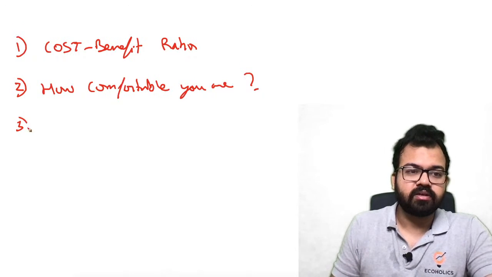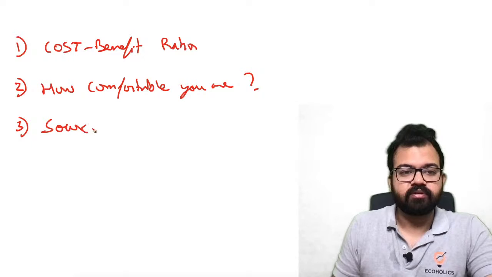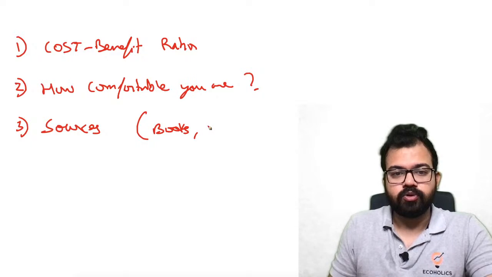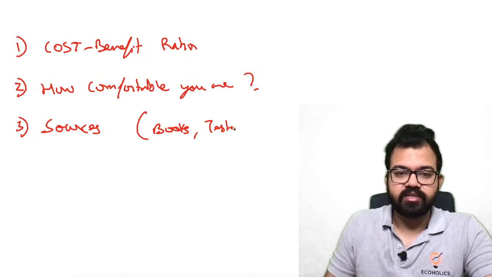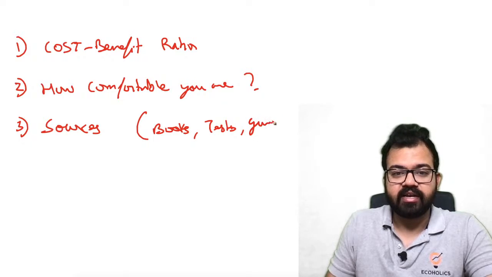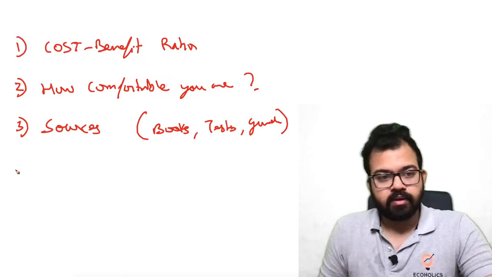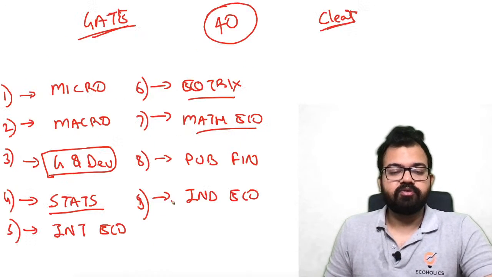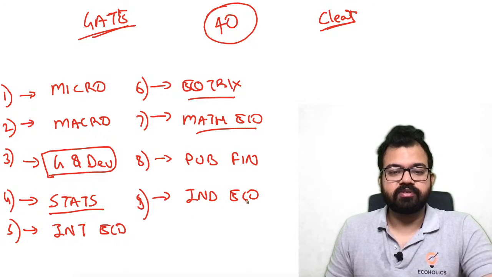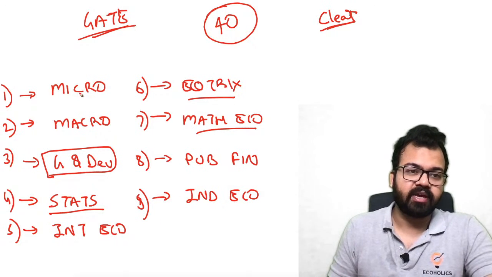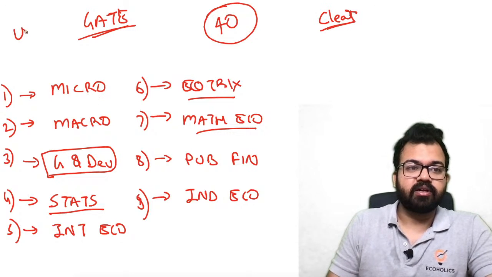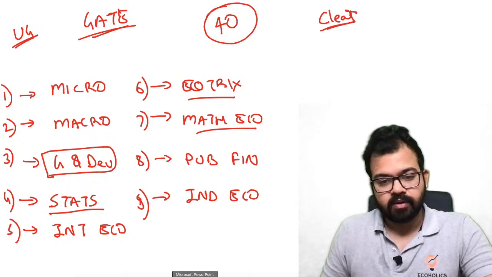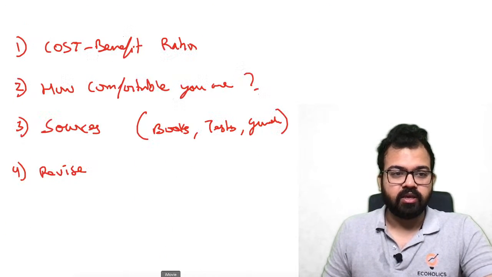The third thing is, what are the sources you have? It means sources for practice. Do you have books? Do you have test series or practice tests, anything? Do you have any guidance? So you have to see accordingly. The fourth thing is what you can revise easily. For example, if you have studied Indian economy, it's difficult to revise because you have studied from newspaper or other current affairs. But in microeconomics, you must be having your notes from your undergraduation or from your preparation during these last 3 months. So this is the major thing that you have to see. So these are the 4 points.